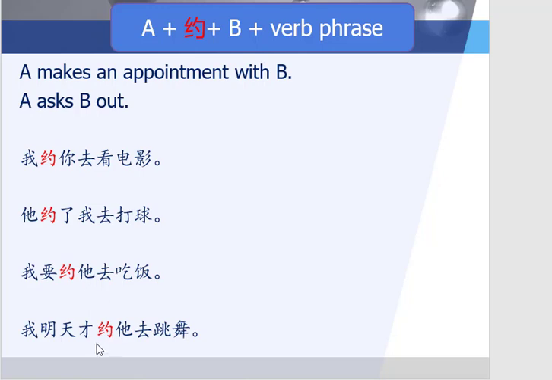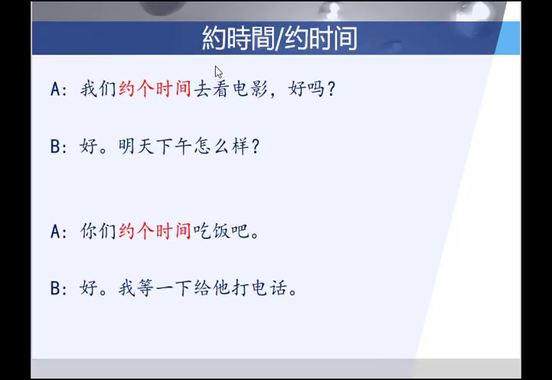It's used exactly as 请, but the difference is if you use 请 instead of 约, it implies that you are the host or that the person being invited, in this case, B, is an esteemed guest. But 约 is simply making an appointment. So I ask you out to go see a movie. I am making an appointment with you to go see a movie. And that's the difference. In conversation, we often use 约 as in 约时间 or 约个时间 to make an appointment.